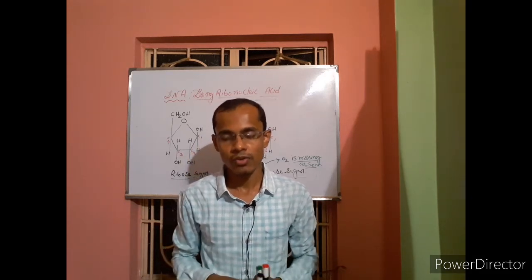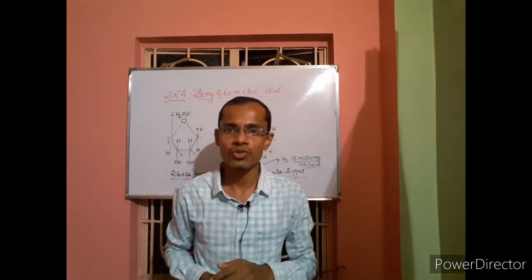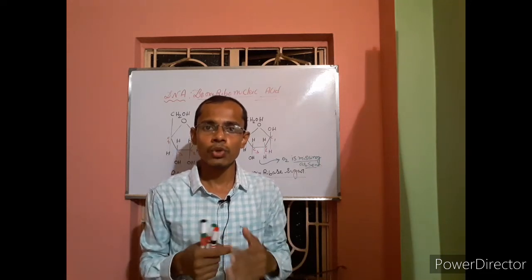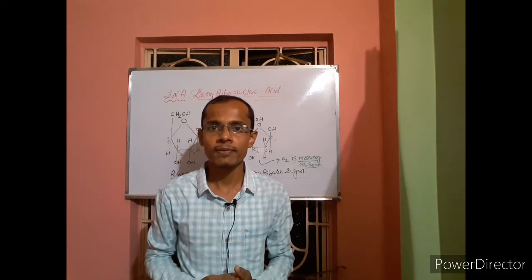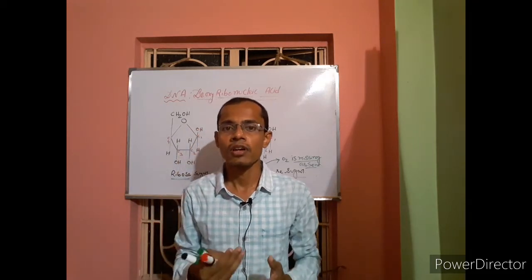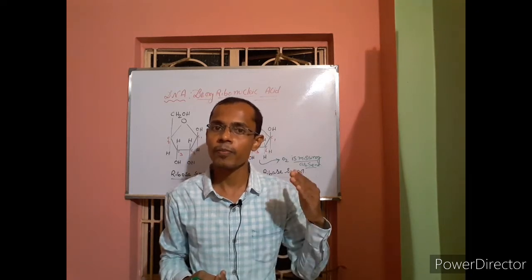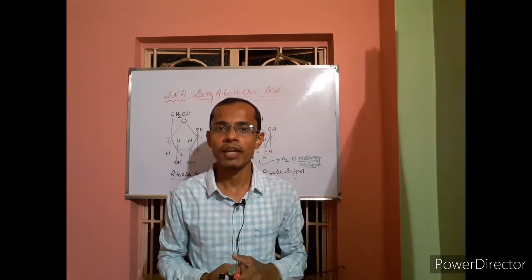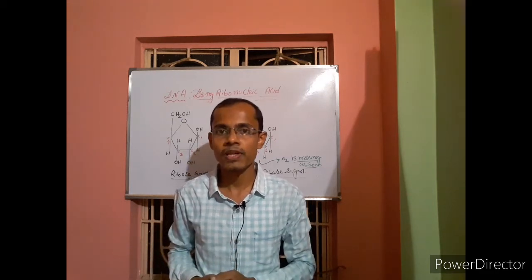Okay, so now I am going to discuss some basic things related with DNA. Students, do you know what the occurrence of DNA is, from where you can get the DNA? Let's start to find out the location of the DNA from the plant body. In the plant body you can find the DNA in the nucleus and also in the plastid.